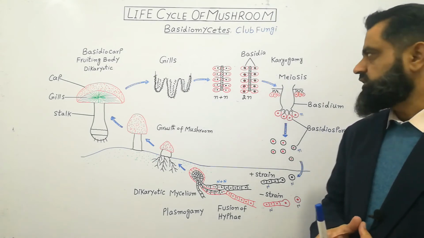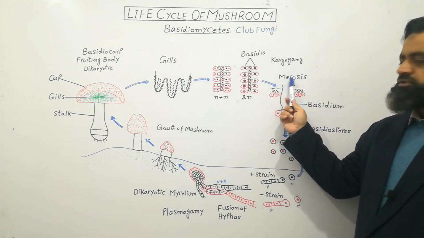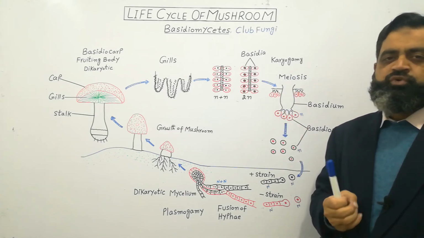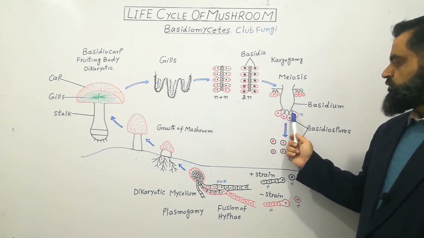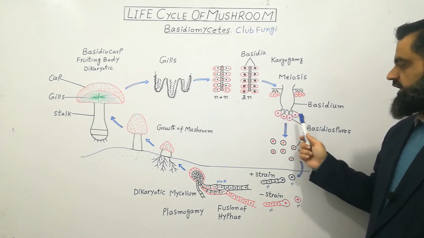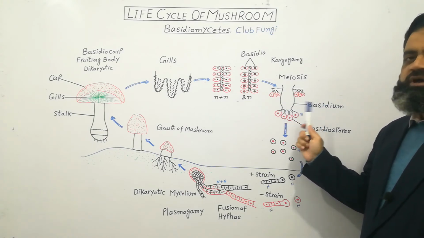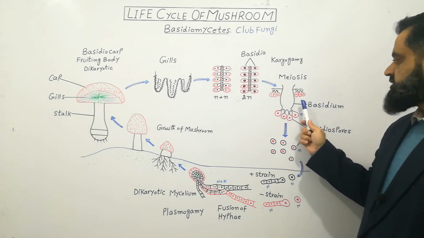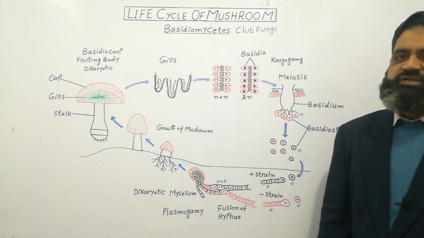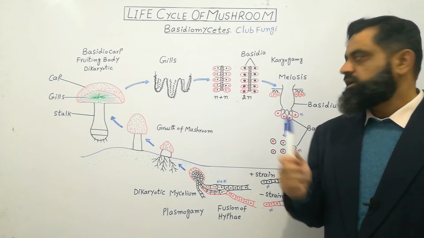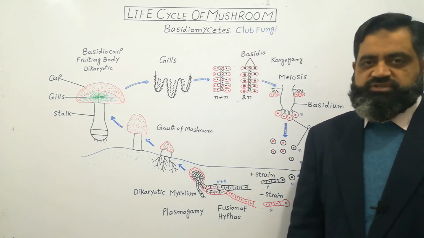Later on, these basidia grow and enlarge, and after the process of meiosis, 4 spores are produced on each basidium. These spores are known as basidiospores, and these spores are produced on the surface of the basidium, not inside. Because of this basidium, this group of fungi is known as basidiomycetes, and basidium is a club-like structure, as you can see in the diagram. That is why we call them club fungi.